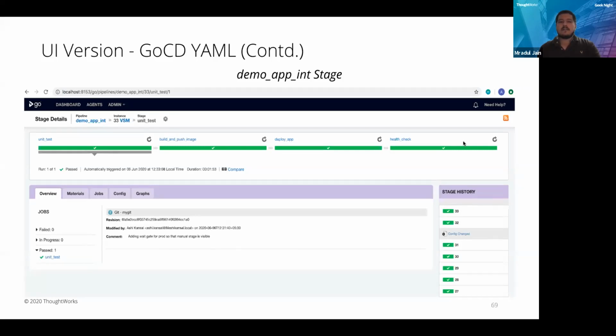As this is an int, we are using unit test at the very initial start, before build and push. Now let us understand how a QA stage is different from int. Let's go ahead. Next slide, please.